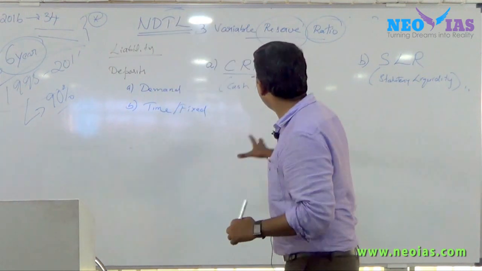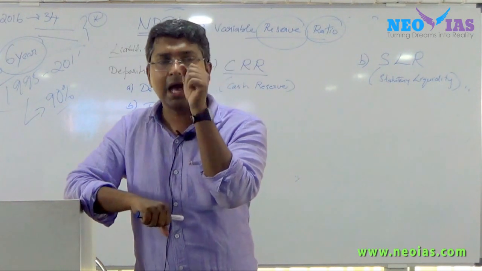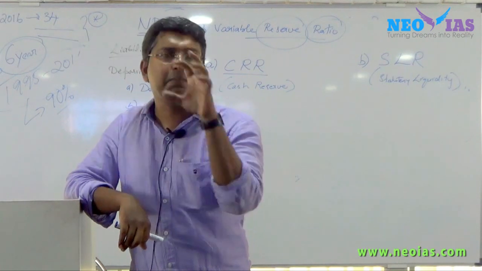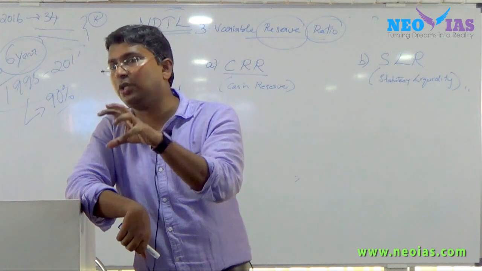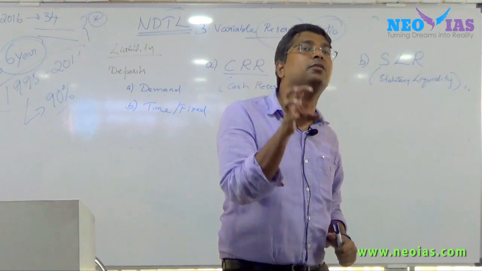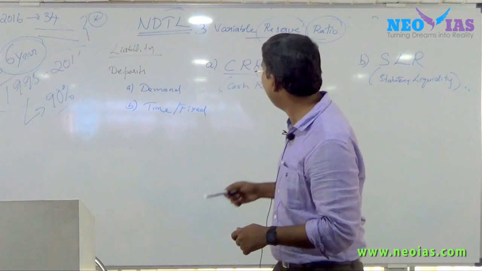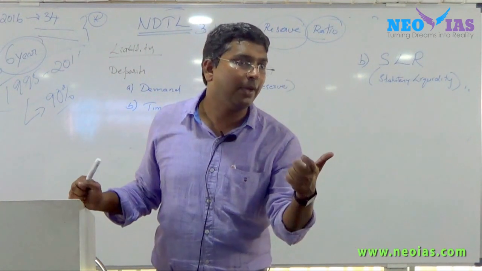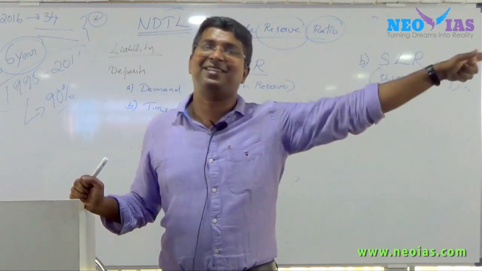Now, what is cash? So we are going to the topic, cash reserve ratio. What is this cash reserve ratio? RBI will tell every bank to keep a certain portion of their total deposits as reserve in cash form. That's why cash. The reserve has to be kept in which form? In cash only. Where? With RBI. So these are the key things.